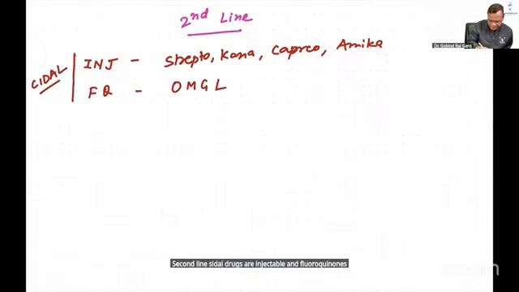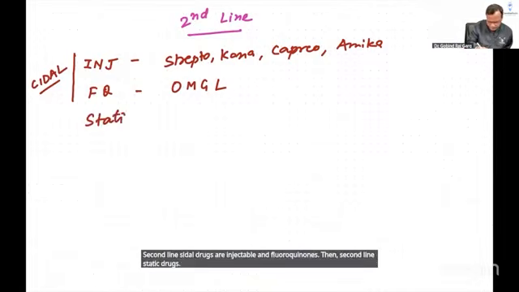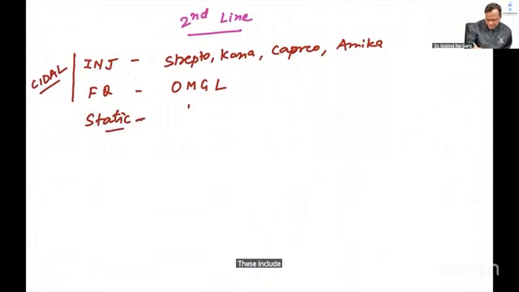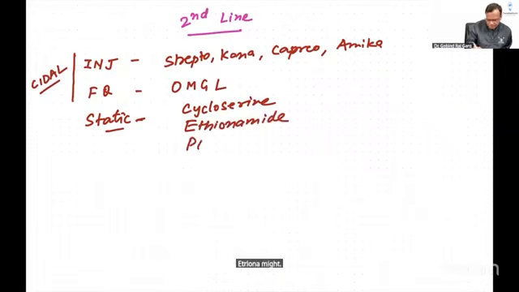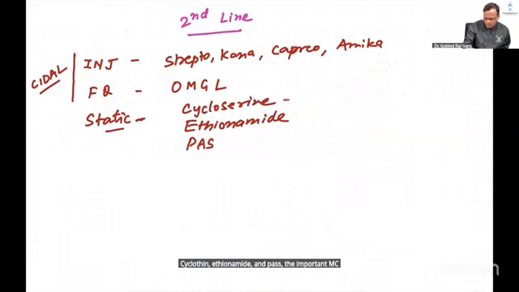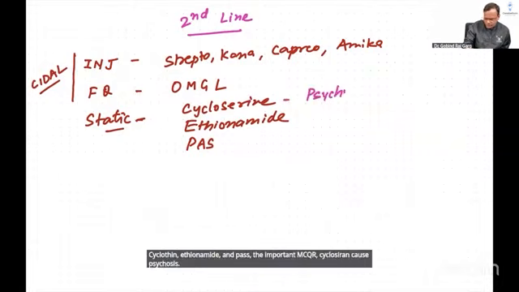Then second line static drugs. These include cycloserine, ethionamide, and PAS, para-amino-salicylic acid. Cycloserine, ethionamide, and PAS. The important MCQ was cycloserine causes psychosis.